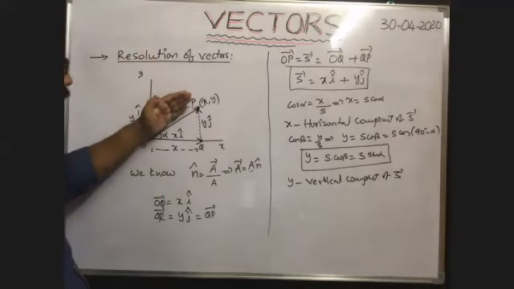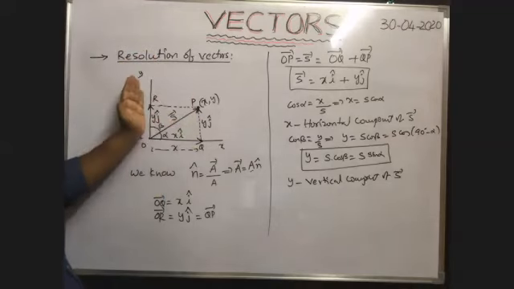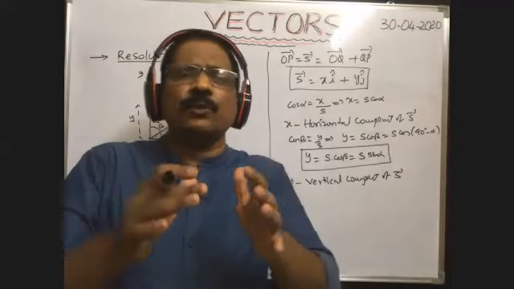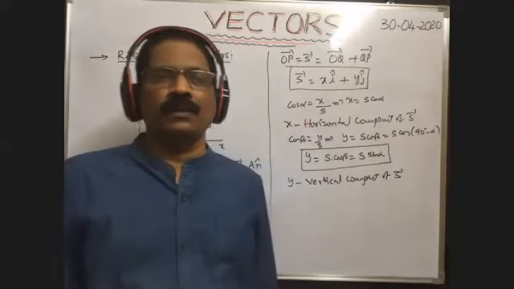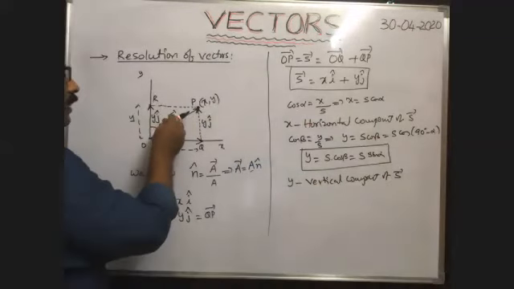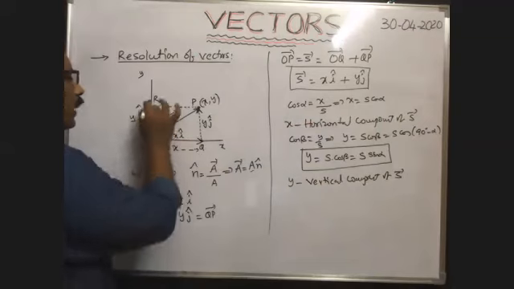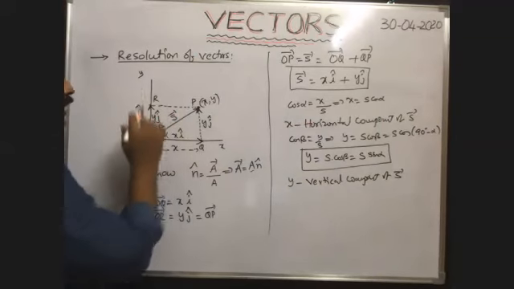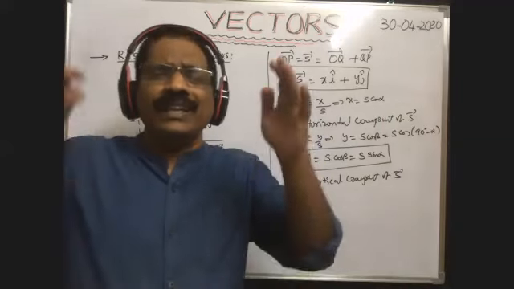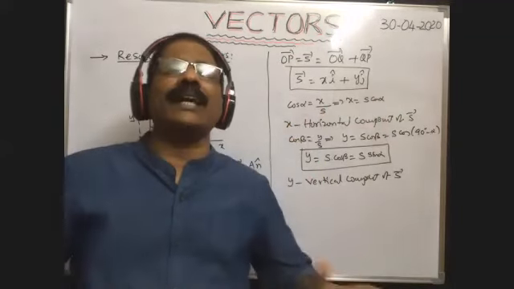In this way, any vector can be divided into two rectangular components easily, but we can resolve any given vector into any number of components. In the diagram, the given vector is divided into two components only, one along x-axis, another along y-axis. But that given vector can be resolved into any number of components along any direction.